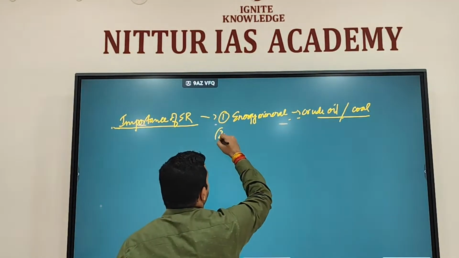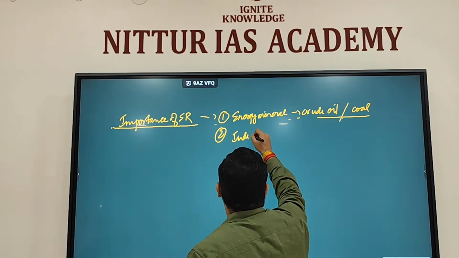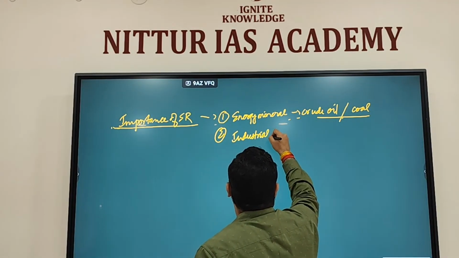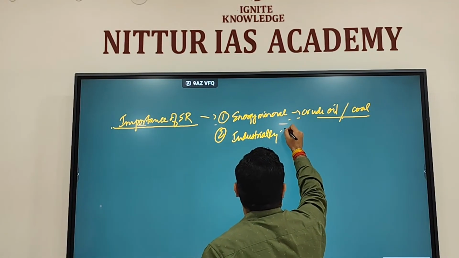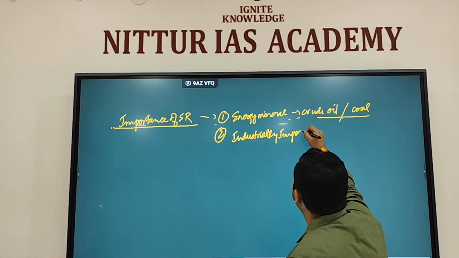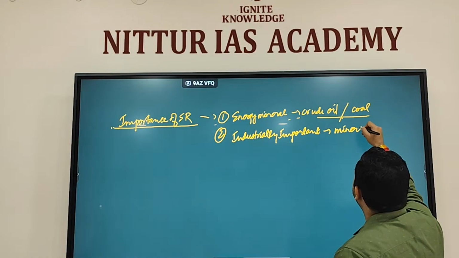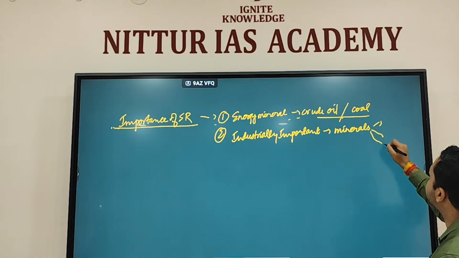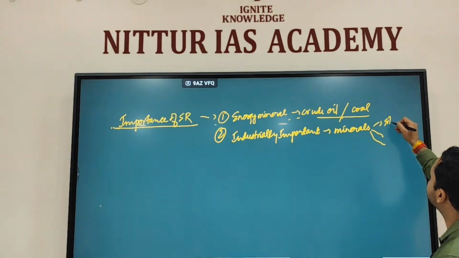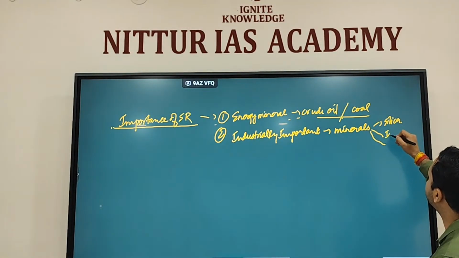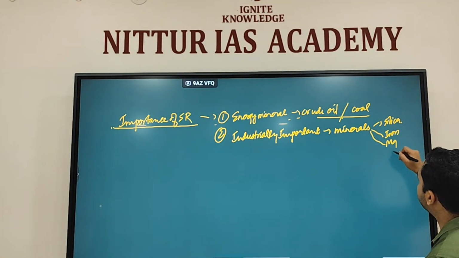Second thing, it is industrially important. Why industrially important? Because it provides you minerals. As we discussed, it can provide you silica, iron, magnesium, other elements.